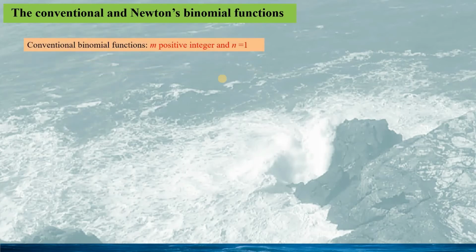In this slide, I will make a simple comparison for the conventional binomial function and the Newton's binomial function. The conventional binomial function is the simple binomial function. For instance, we take m equaling to p equaling to 1 and q equaling to x and n equaling to 1. So we have the binomial function (1 + x) squared. So we have the expression for this.